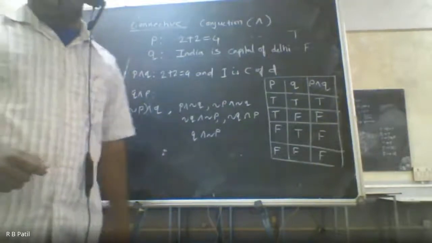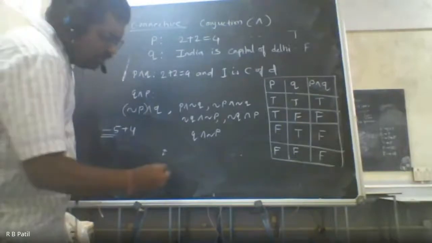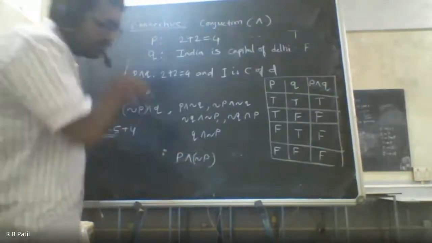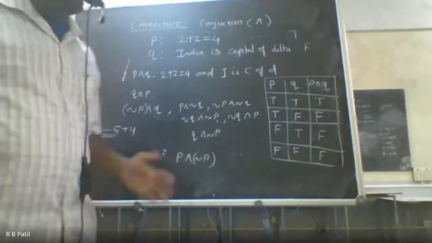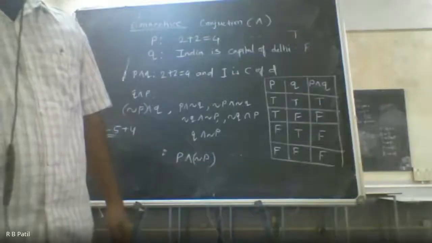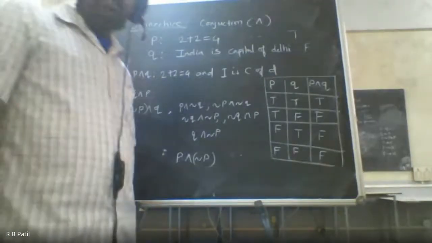Let us move ahead. I have one interesting question for you all. What will be the value of P and not P? I don't know the truth value of P. True or false? False. Are you sure it is false? Why is it false? How come it will be false? What will be the reason?